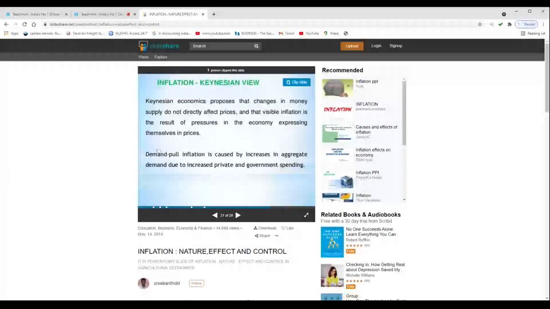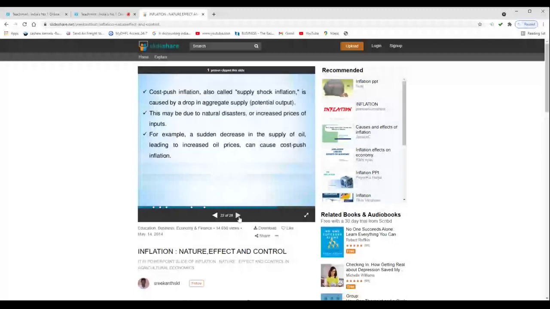And here, very important, this is called the Phillips curve. On the y-axis we are measuring wage growth, and on the x-axis we are measuring unemployment. The Phillips curve shows an inverse relationship between inflation and unemployment. So what is the effect of inflation on unemployment?